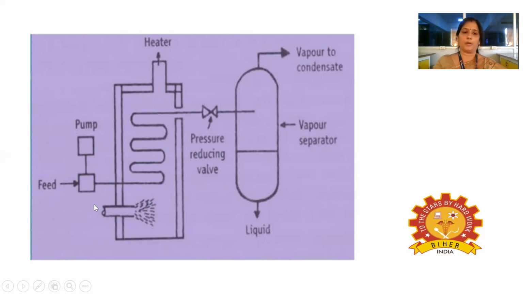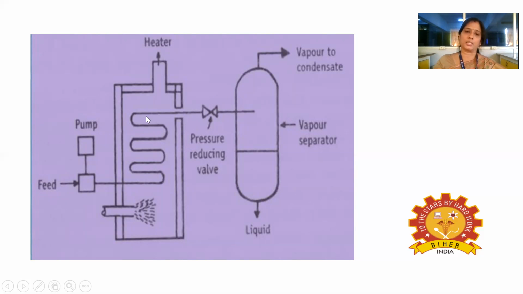So here the feed is fed in with high pressure. The feed is initially at high temperature, and immediately it is flashed. It is sent to the chamber from high pressure to low pressure. When the pressure is reduced, a pressure reducing valve is there.